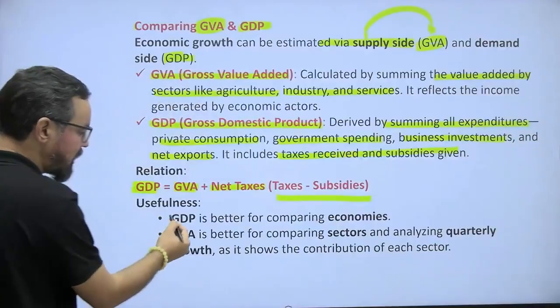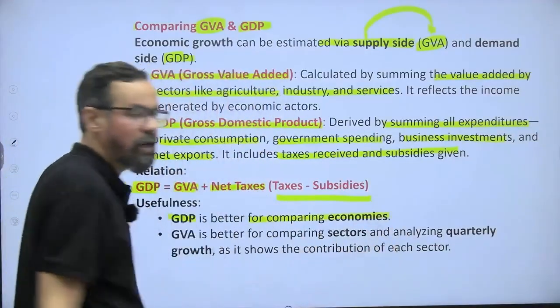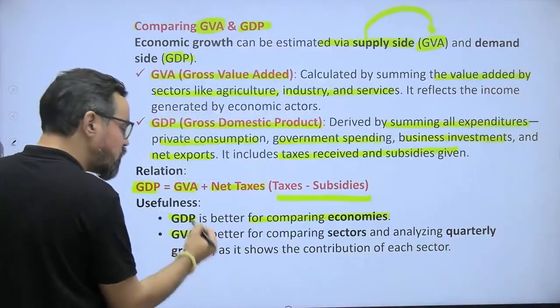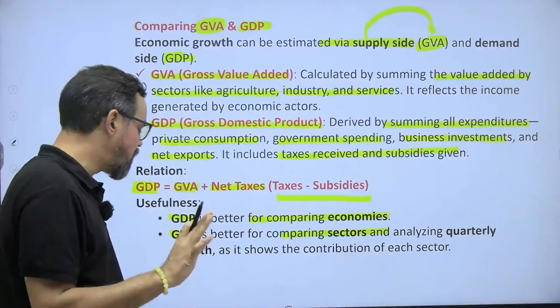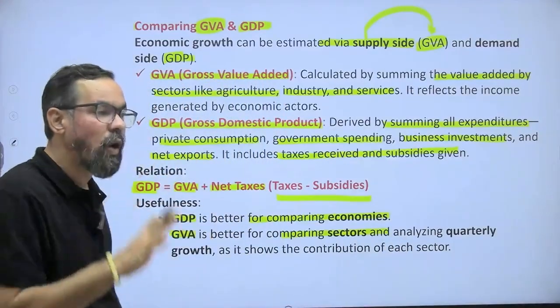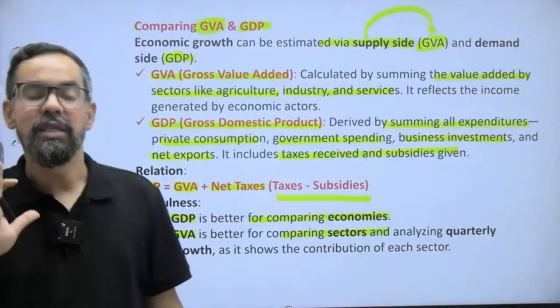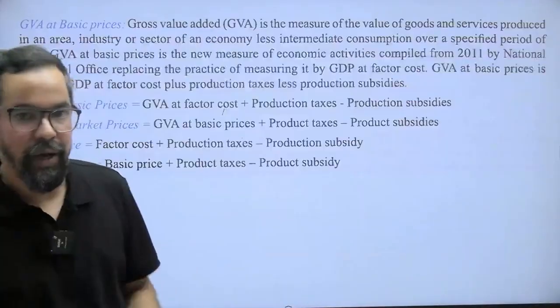GDP is better for comparing economic growth. GVA is used for sector-wise analysis of the different sectors and their contribution to the overall GDP output. So this is the one.